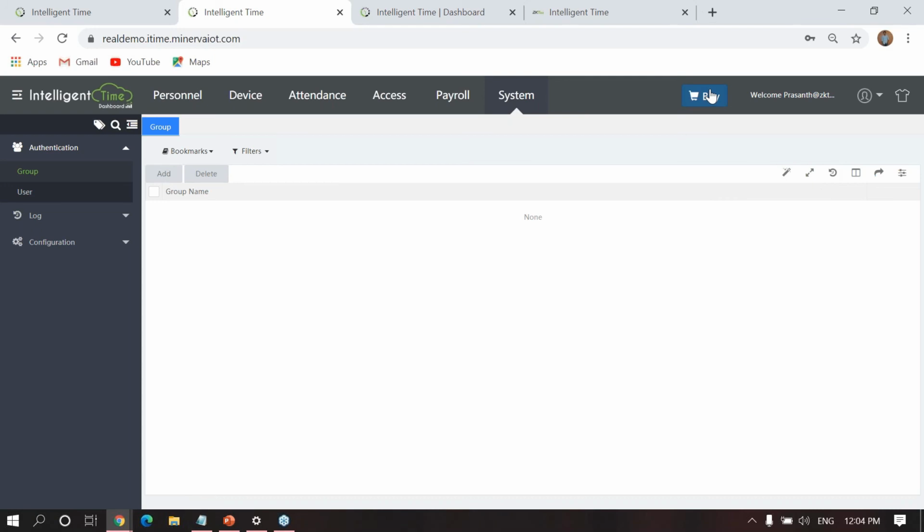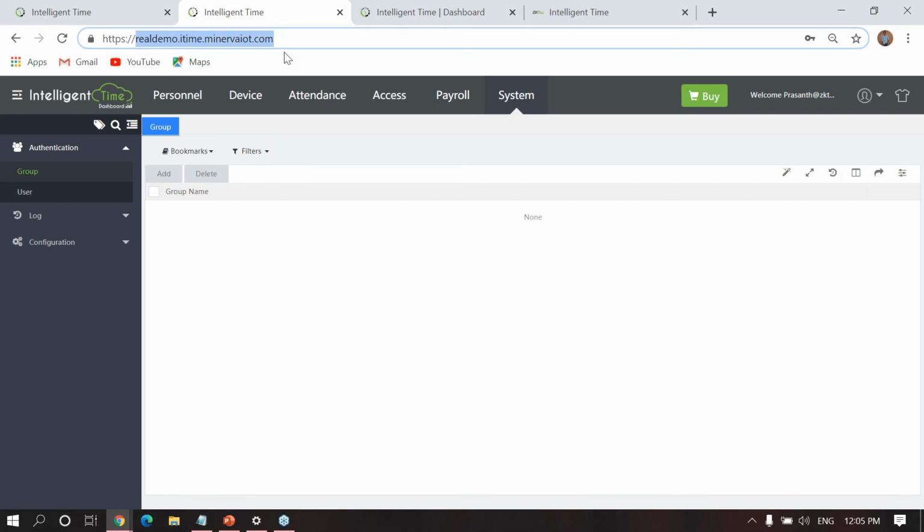They can also connect the device if they want, but to connect the device they need to upgrade the firmware to a supported version. And this is our application URL, which you get after creating a company, like realdemo.itime.minervaiot. Based on the company name you give, this URL name will change. You have to enter this particular URL in your hardware.